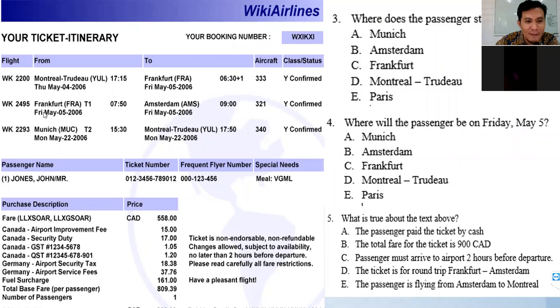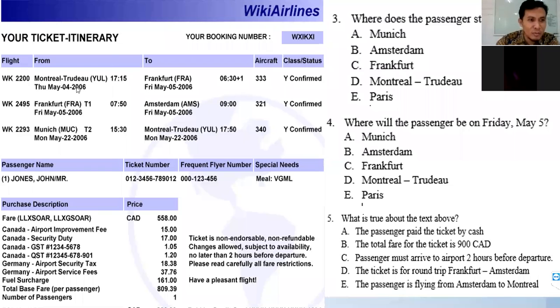For example, I'm flying from Medan to Jakarta and Jakarta to Bali. So this one is a multiple trip.